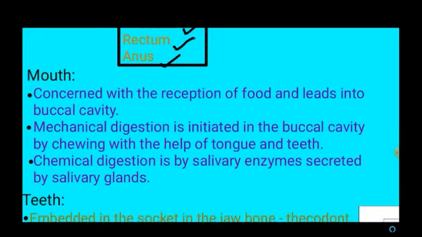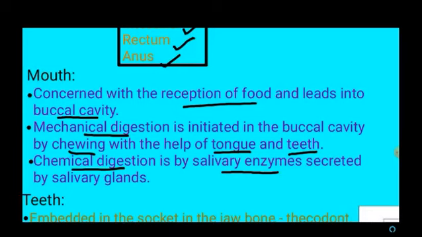First we are going to see the mouth. The mouth is concerned with the reception of food and it leads the food into the buccal cavity. In the buccal cavity, mechanical digestion is initiated by chewing with the help of the tongue and teeth. The chemical digestion is carried out by salivary enzymes which are secreted by the salivary glands.